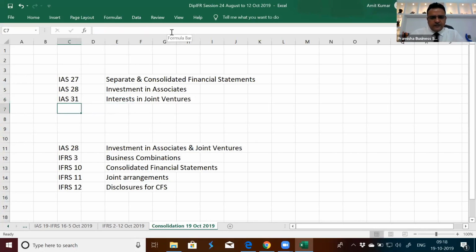And IFRS 3, business combinations, existed as it is relevant and applicable today. IAS 28 is investment in associates and joint ventures because IAS 31 is merged into this. The reason being, associate accounting was done on equity accounting.